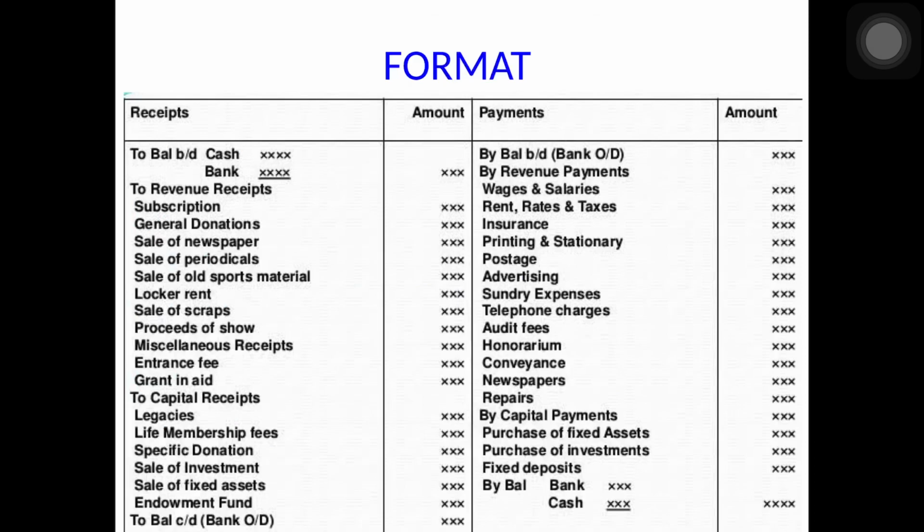Now see, this is the format of receipt and payment account. This is how it looks. See, it starts with the opening cash balance, it ends with the closing cash balance. All revenue receipts and capital receipts are written on the debit side, and all revenue payments and capital payments are written on the credit side. So this is how you will prepare your receipt and payment account.